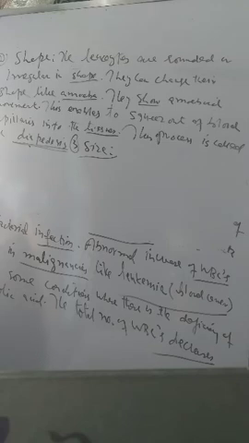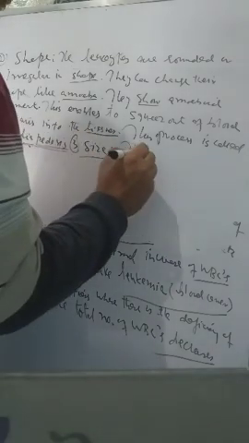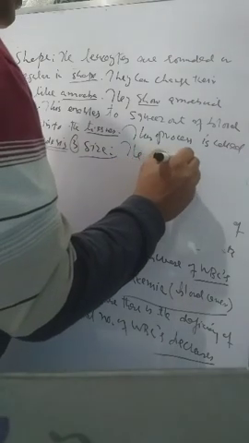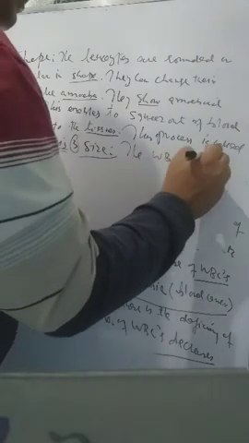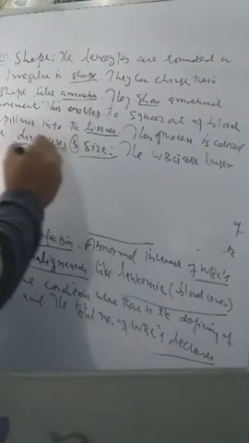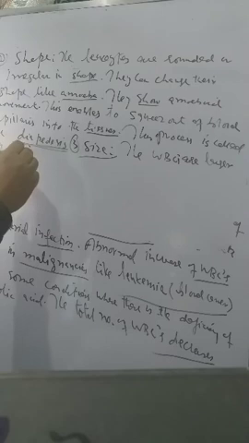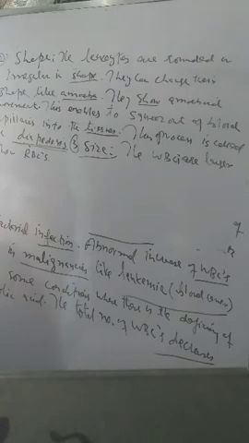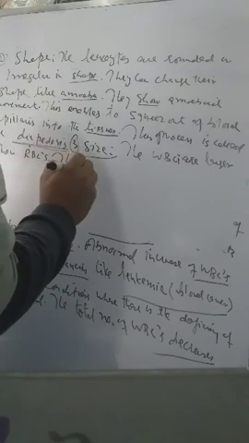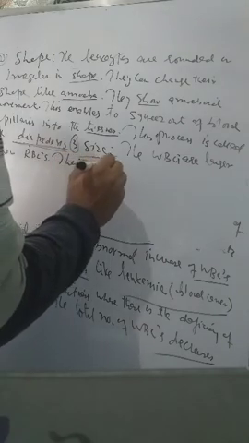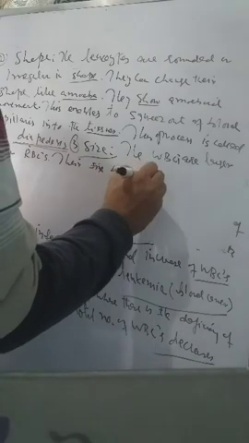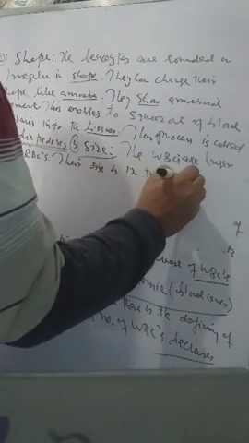The WBCs are larger than RBCs, and their size is 12 to 20 micrometer.